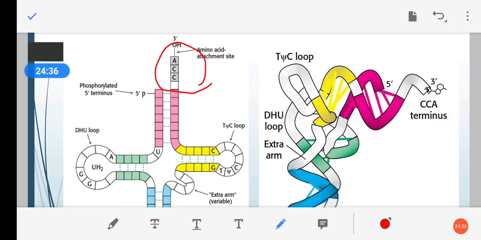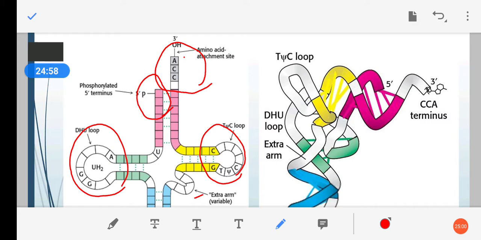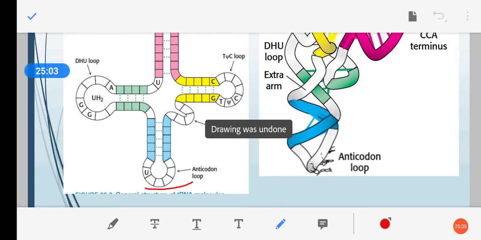It is to this OH group the activated amino acid will attach, and the 5' end is phosphorylated. Here is the T-psi-C loop. Here is the DHU loop, and the extra arm or the variable arm. This is the anticodon loop, and this is the area where the tRNA will attach to the mRNA.